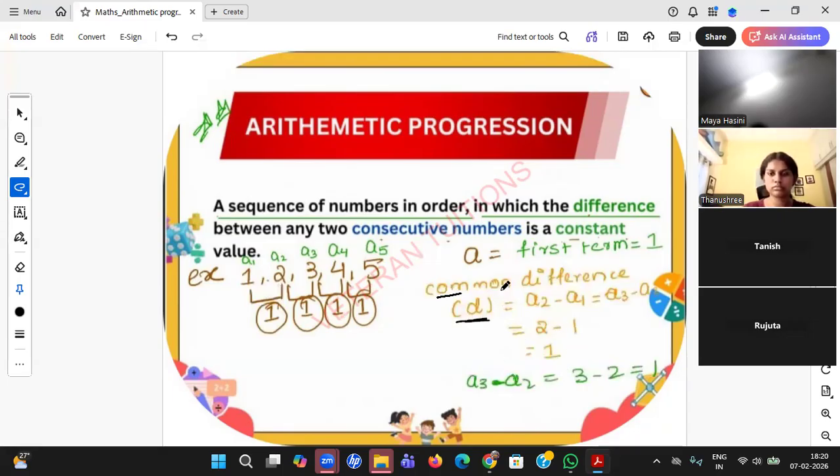That difference is known as common difference, student. A2 minus A1. Again, I am repeating, it is second minus first, third minus second, fourth minus third. Many students get confused and do 1 minus 2, first term minus second term. No, it is higher minus lower. Second minus first, third minus second.